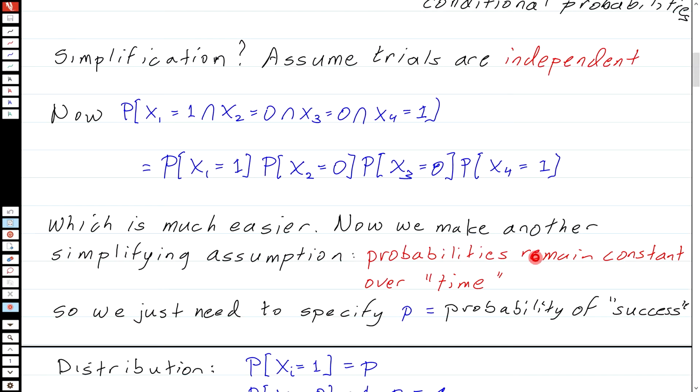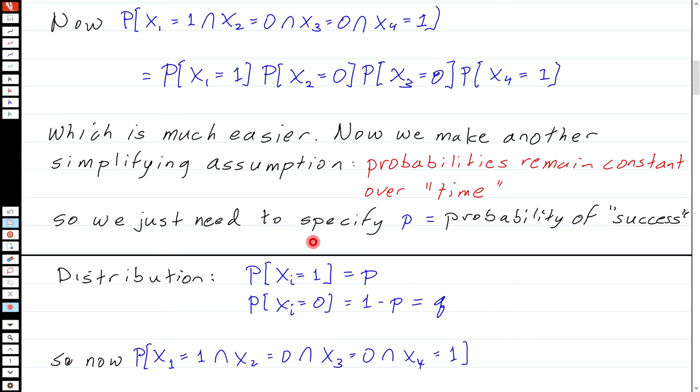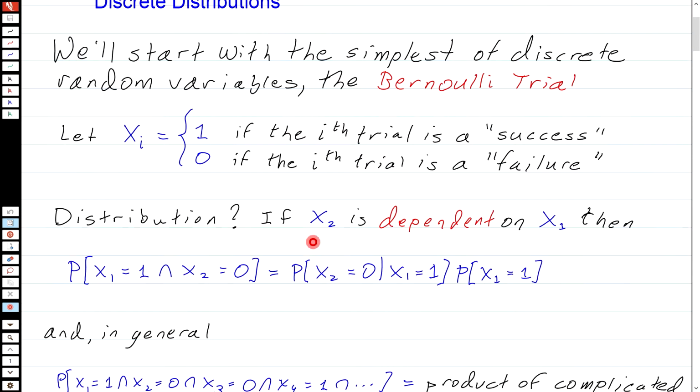So now we just need to specify a single probability of success. We'll call that P. And so our distribution, and let's say success, I think we defined this up above here. So we let xi equal 1 if the ith trial is a success. I put success in quotes here because you can define success to be whatever one of these possible outcomes is, and sometimes I actually define success to be failure, because often it's system failure that we're really interested in. How many trials until the system fails, that sort of thing.